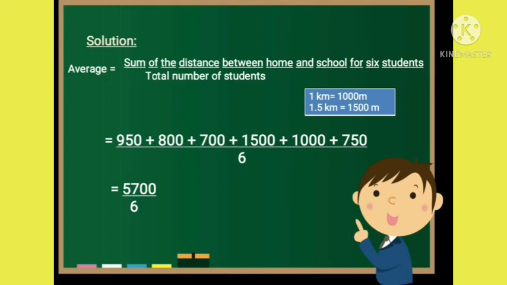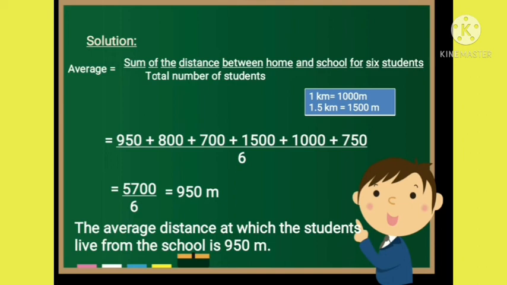After dividing 5700 upon 6, we will get 950 meter. Therefore, we can say the average distance at which the students live from the school is 950 meter.